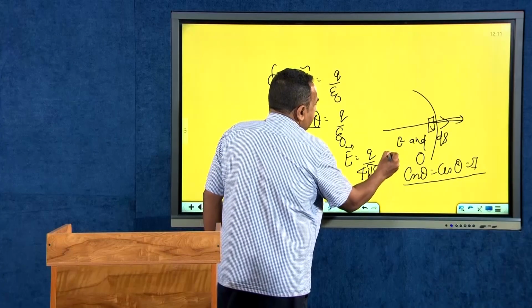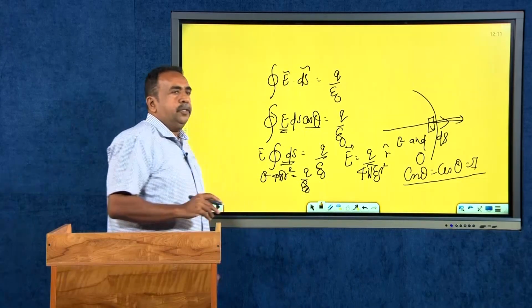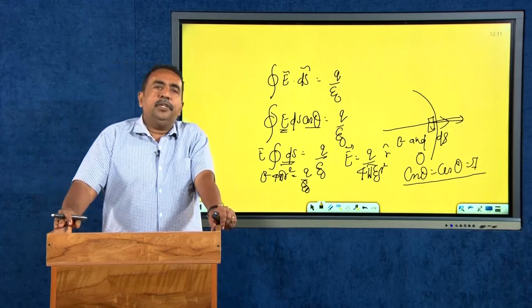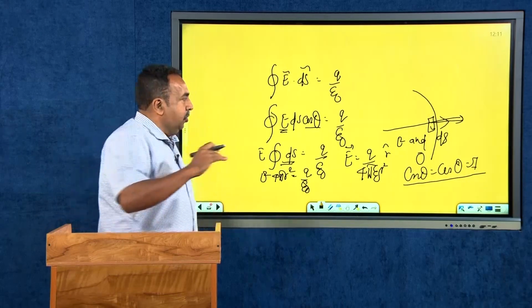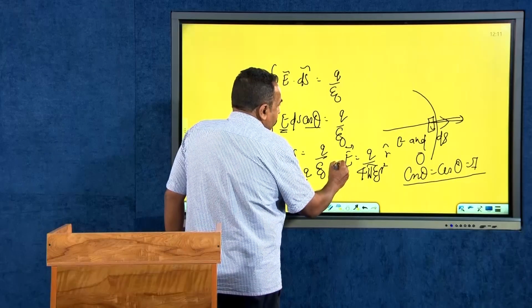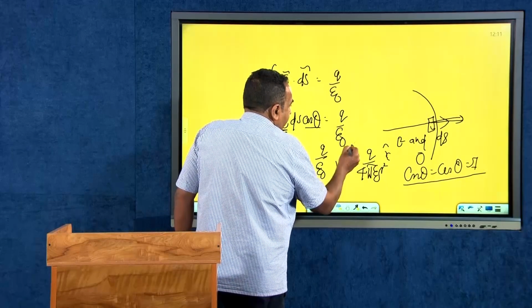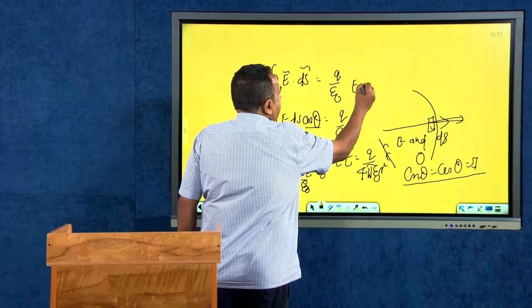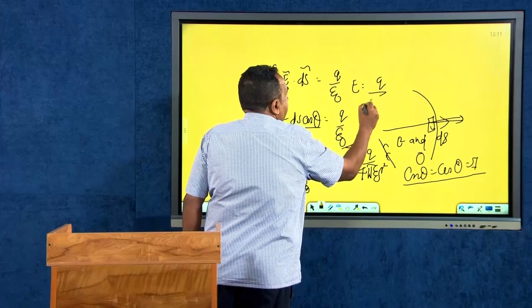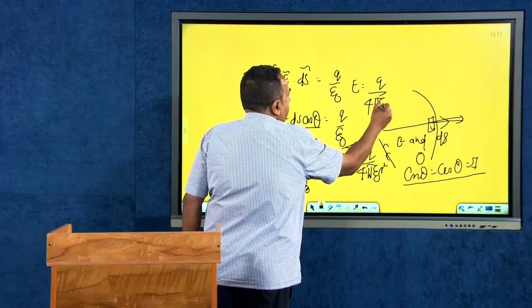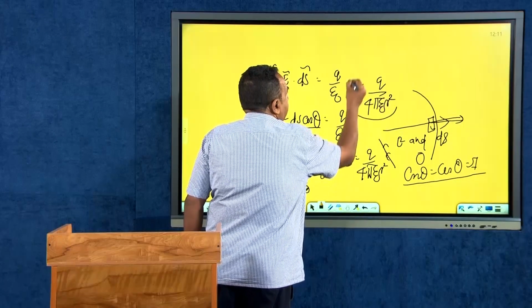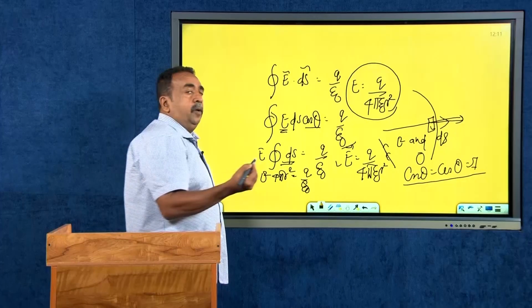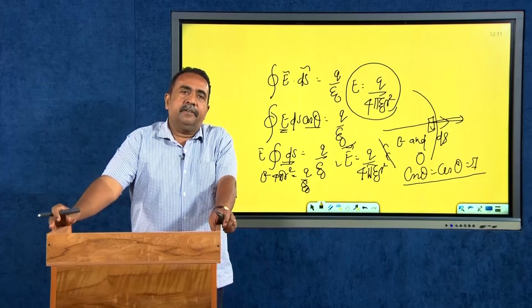Vectorially, I can write this as q divided by 4 pi epsilon 0 r square into unit vector r. This gives you the value of the electric field vectorially, and if I don't want the vector sign, I can cancel this and write the magnitude of the electric field as q divided by 4 pi epsilon 0 r square. This is how you will be able to quantify the electric field.